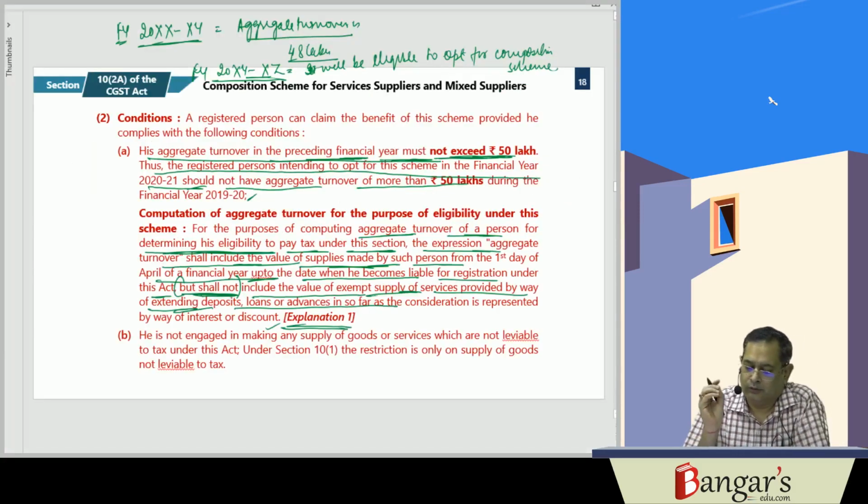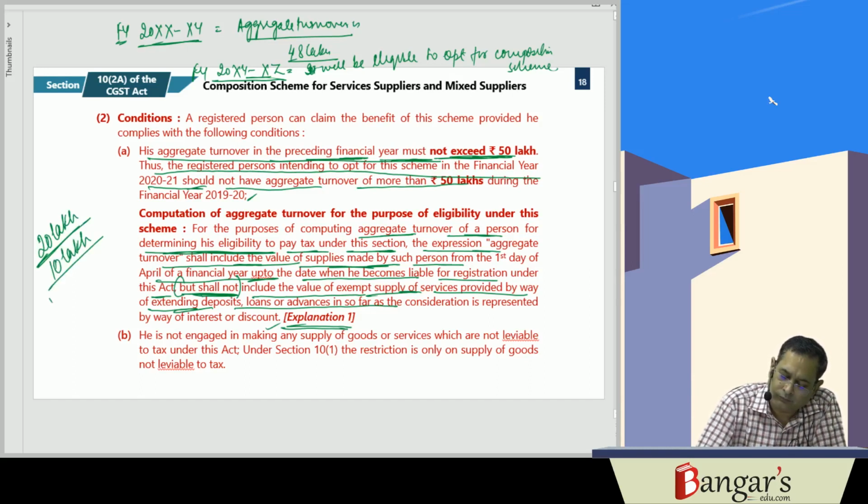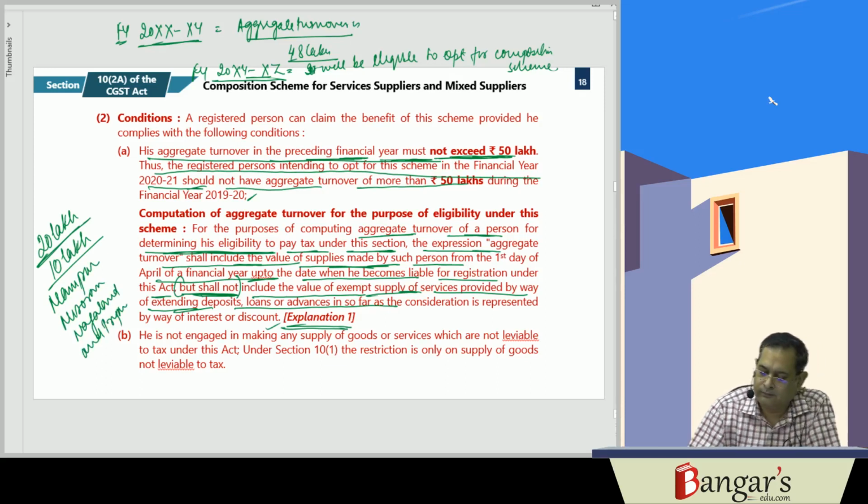So here, for the purpose of computing the aggregate turnover of a person for determining his eligibility to pay tax under this section, the expression aggregate turnover shall include the value of supplies made by such person from 1st April of the financial year up to the date when he becomes liable for registration, as his aggregate turnover crosses 20 lakh rupees, or 10 lakhs in case of Manipur, Mizoram, Nagaland and Tripura, but shall not include the value of exempt supply of services.